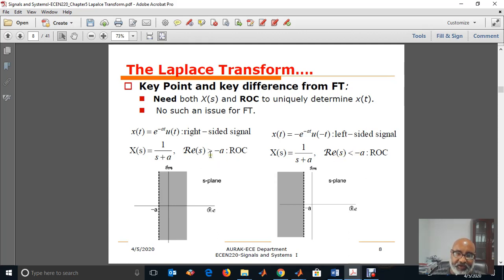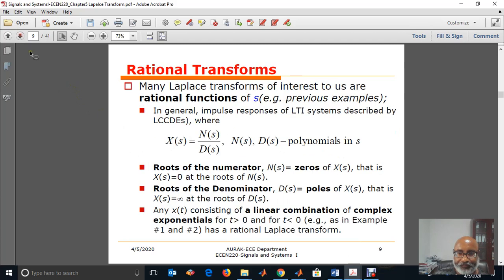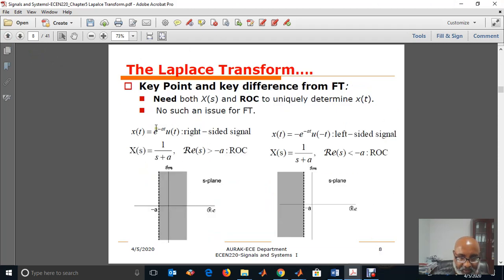So what is the difference between the two? Only the region of convergence. One of them is greater than minus a, the other is less than minus a. Okay, now what about at s equal to minus a? At s equal to minus a, this will be 1 over 0. 1 over 0 is infinity. It is not convergent. So that's why it's a broken line.